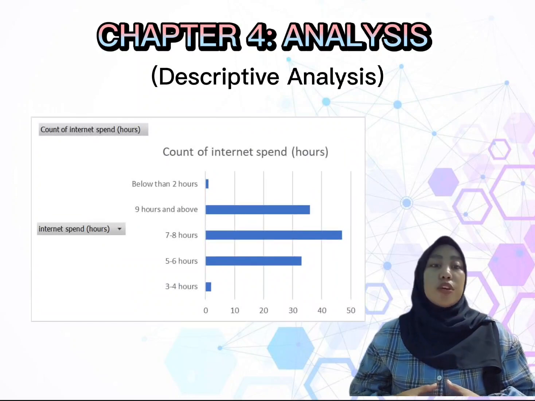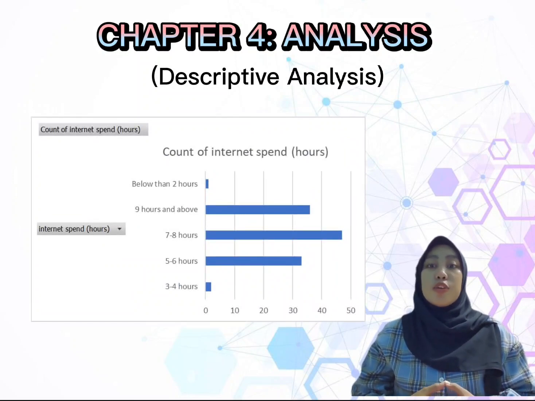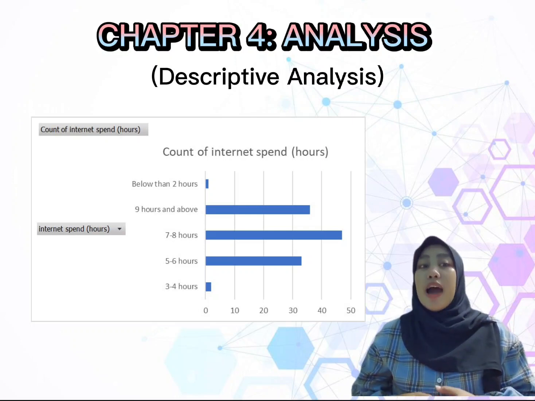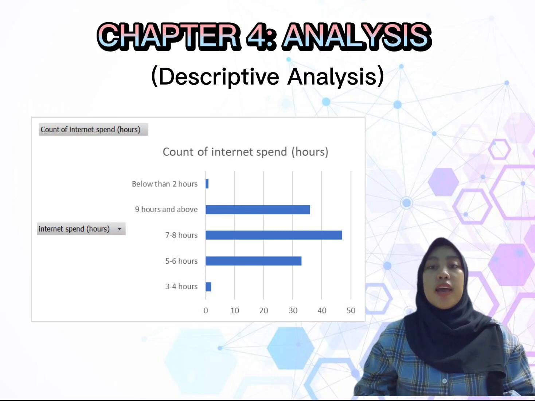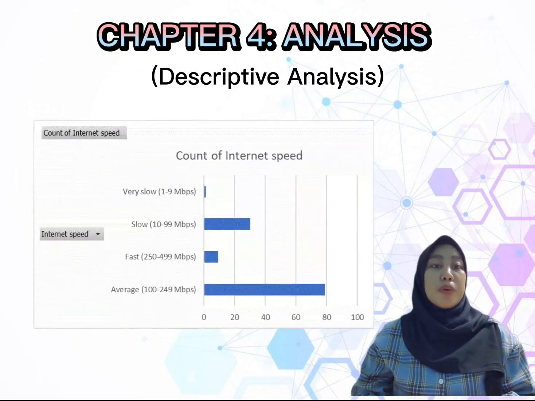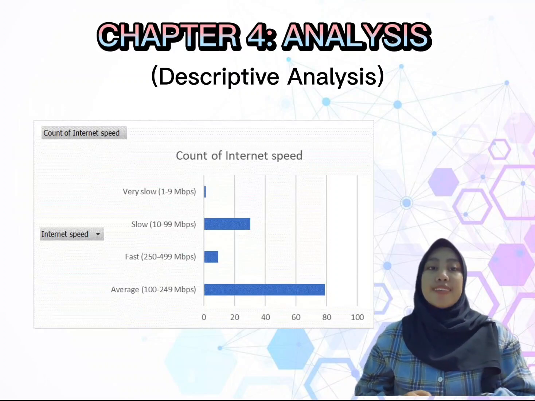In terms of electronic devices, all respondents have access to an electronic device. However, their internet span was different from each other. The highest internet span by the respondents is between 7 and 8 hours per day. Lastly, for internet speed, over 60% of students get an average internet speed of 100 Mbps until 249 Mbps.